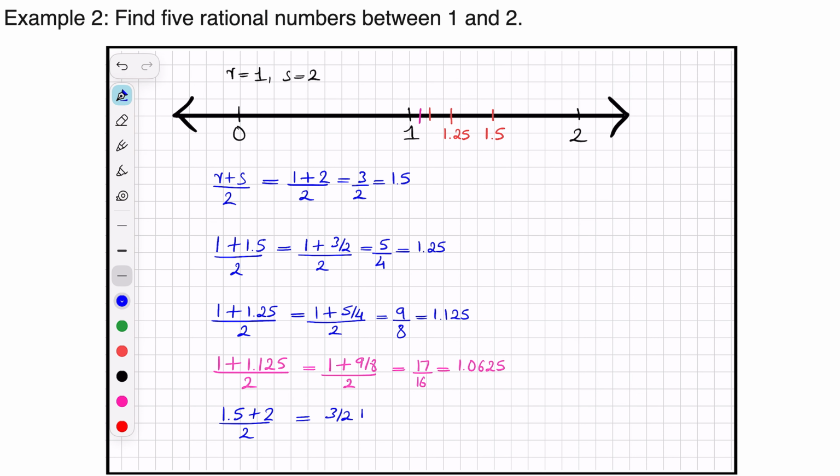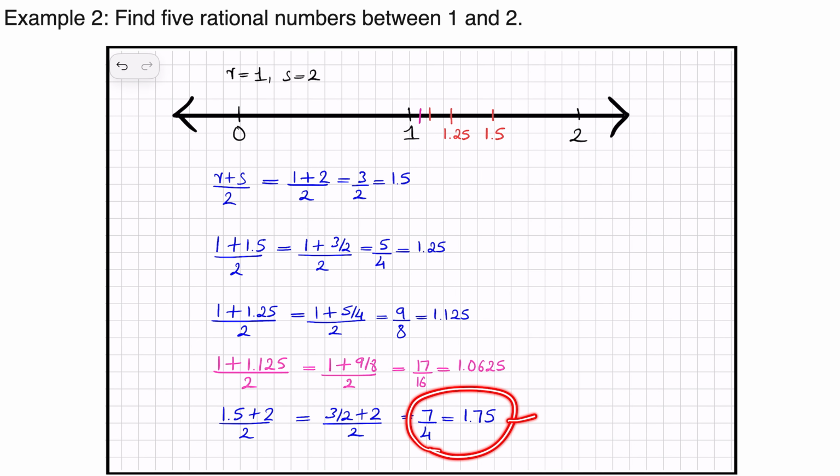And what you will get is (3/2 + 2)/2, right? What you will get is 7/4, and this value will come to be 1.75. So where will this value come? This value will come somewhere here. If I mark it, I will get it here. This will be 1.75.